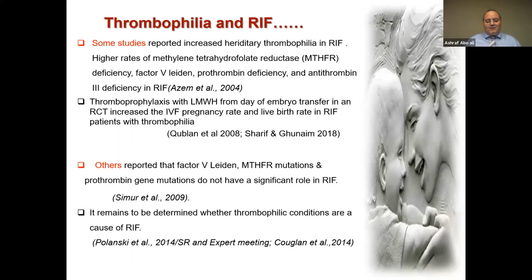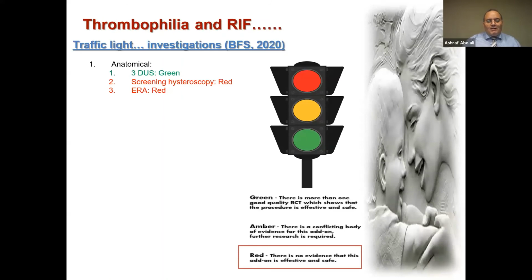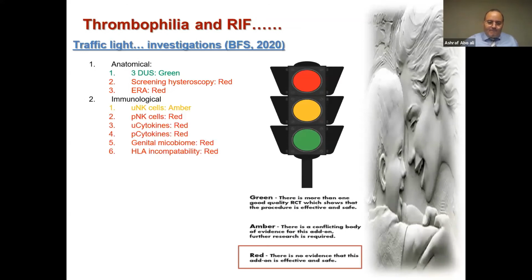Others reported that factor V, methylenetetrahydrofolate reductase, and autosomal gene mutations do not play a significant role in recurrent implantation failure. So it remains to be determined whether thrombophilic conditions are a cause of recurrent implantation failure, and there is no solid base at all to give treatment for thrombophilia, neither to screen for it nor to treat it in recurrent implantation failure.